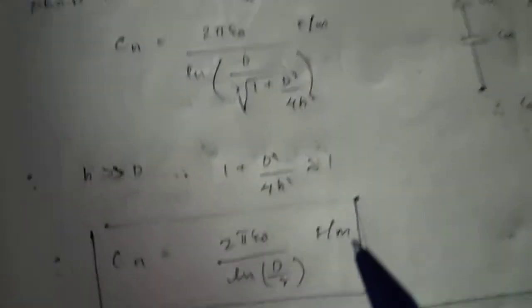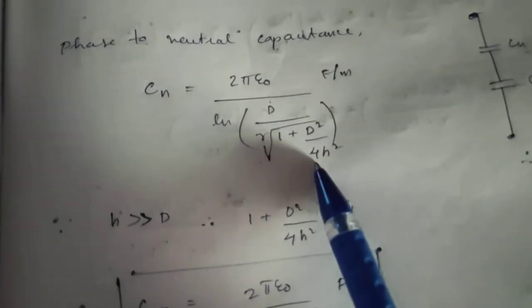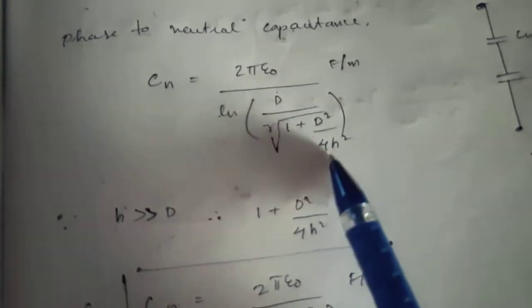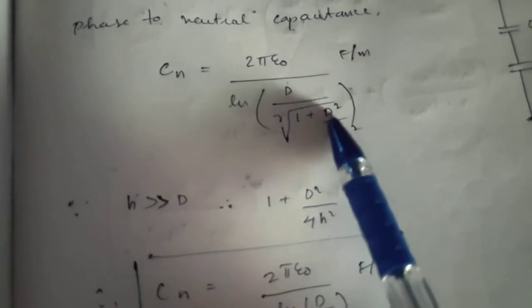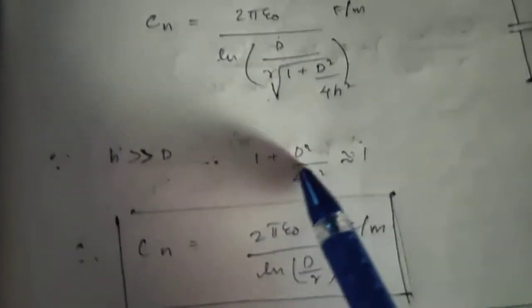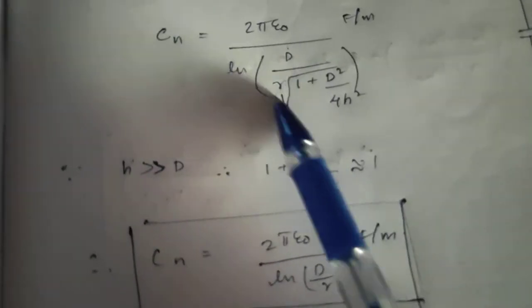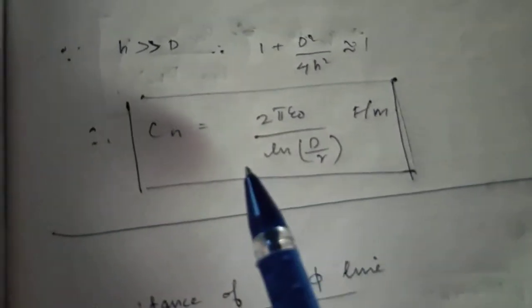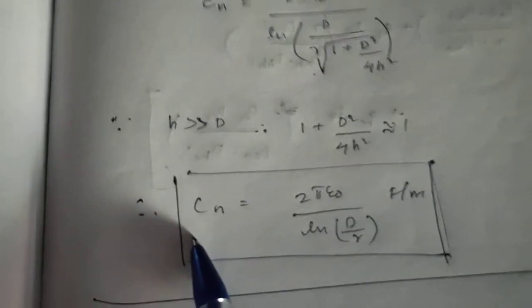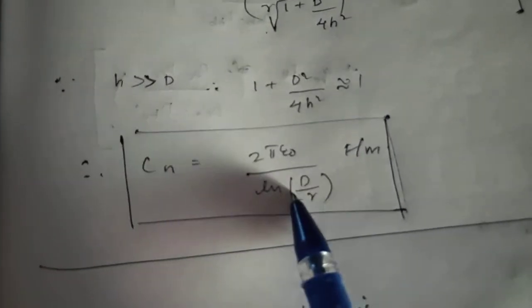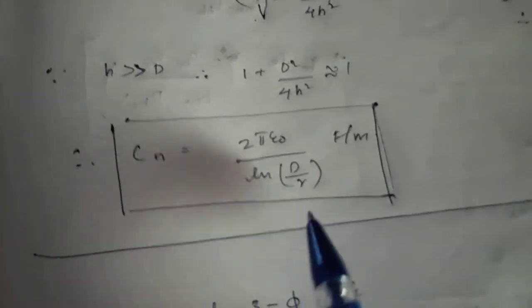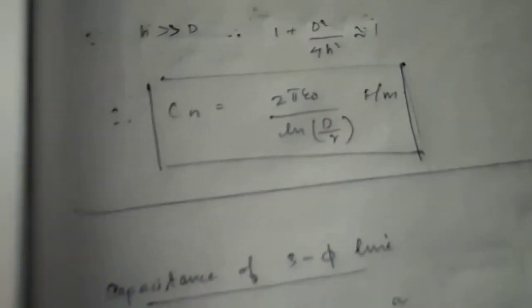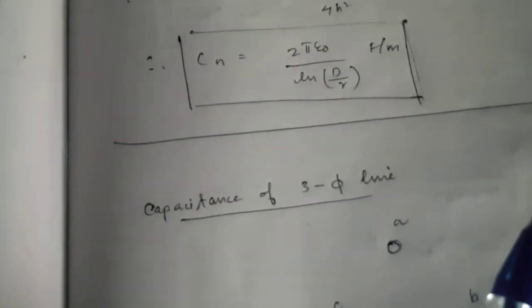For most cases, H will be very much greater than D, so we neglect this value. This value tends to 0, so this becomes only D by R. We get the formula like this. This is the per phase capacitance, 2 pi epsilon divided by ln of D by R farad per meter. This is the formula for the single phase line.